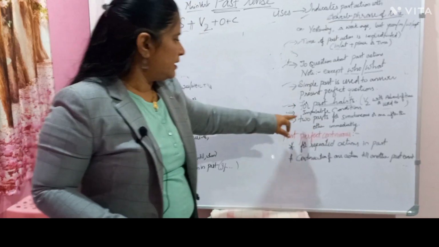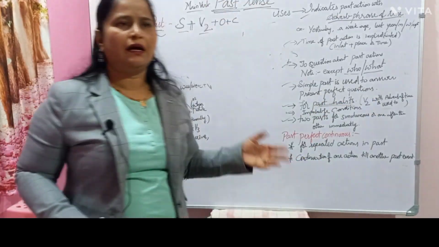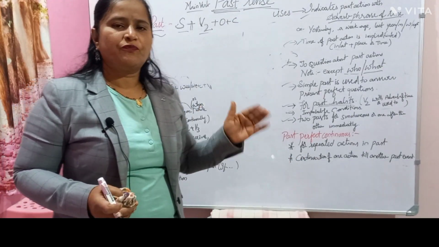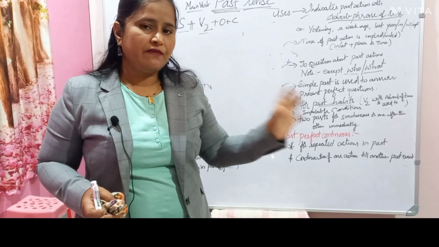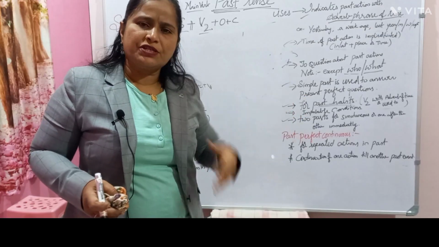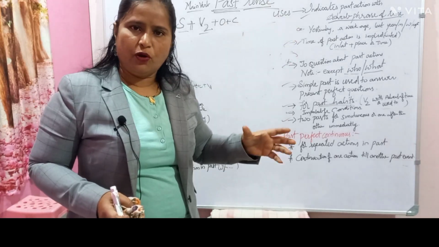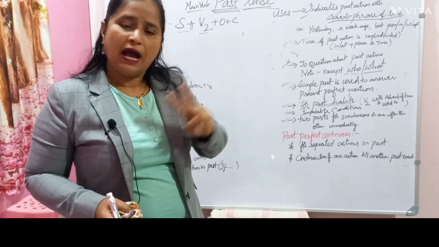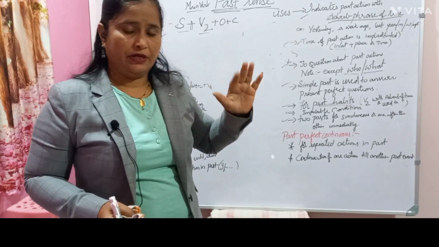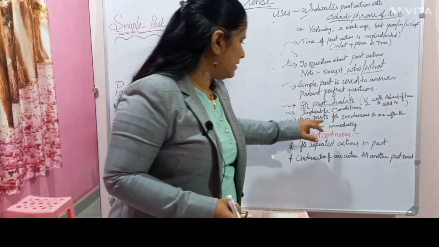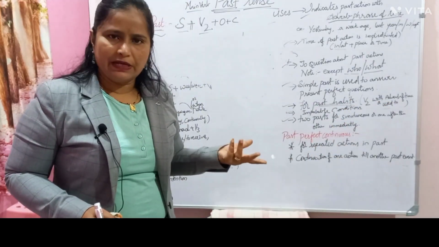Then it is for past habit, so either use "used to" or the verb. So I never went late to the dance classes. It's a repeated action in my past. For example, imagine I had gone for 2 years, I never went late to the class. So that was my past habit. Otherwise, I used to go to class, I was never late. So likewise it comes up.